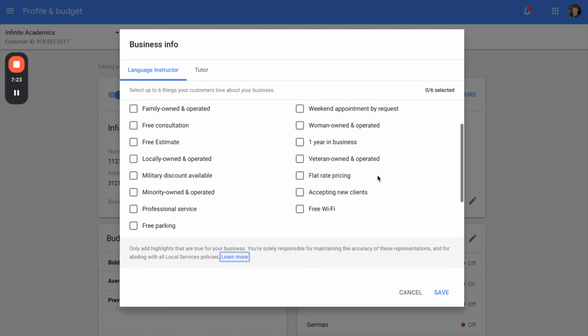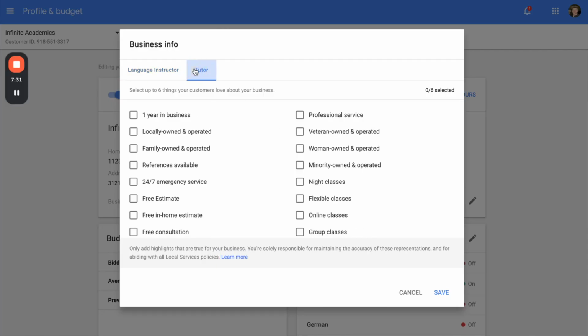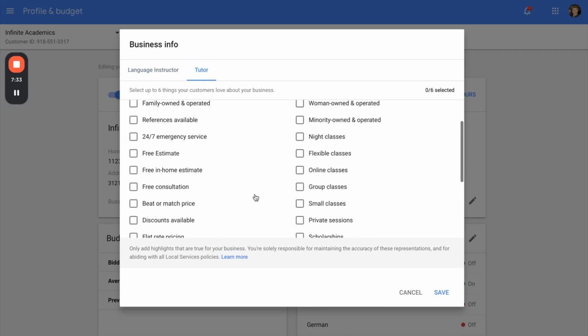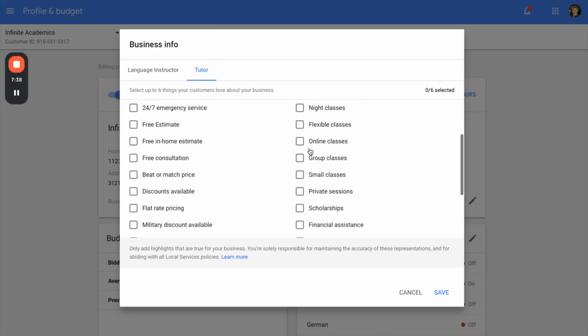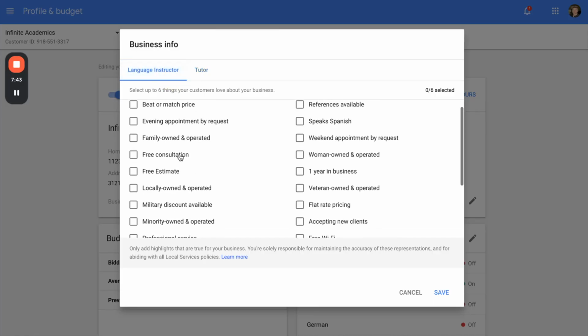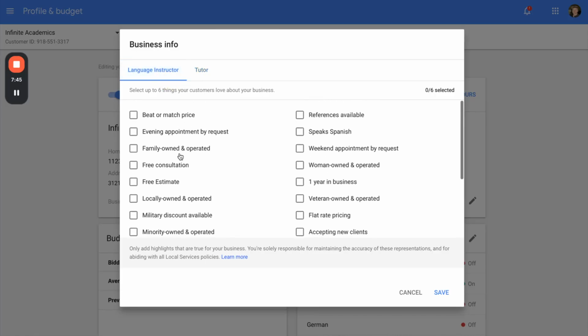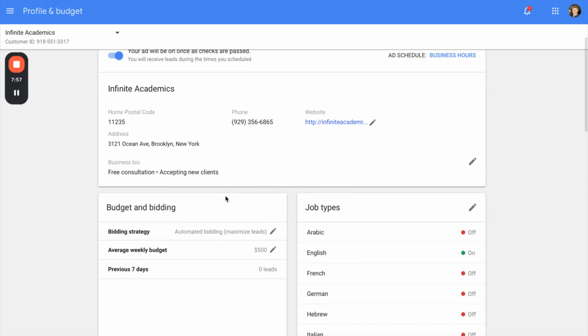Google lets you only choose from pre-selected, predefined things to actually adjust your local service ads. So there's actually no ad copy, right? We're not typing in our own ad copy. We're just choosing from these different things that Google allows us to based on our niche. So you just pick whatever. You can only pick 6. So pick whatever is most relevant to you and honestly seems like the most important to get attention. This isn't the biggest deal, but you also should not leave this blank. Just fill it out. I'm going to go ahead and only select a couple now just because I need to ask the client which of those are relevant. I'm not too sure which we can choose and which we can't. So we'll go ahead and ask the client and fill out the rest later.